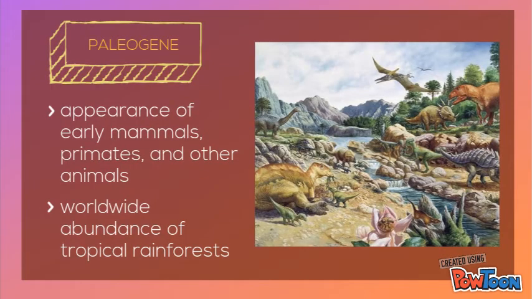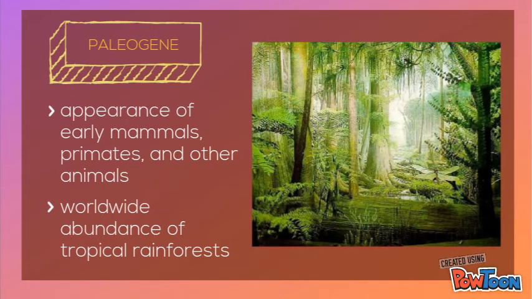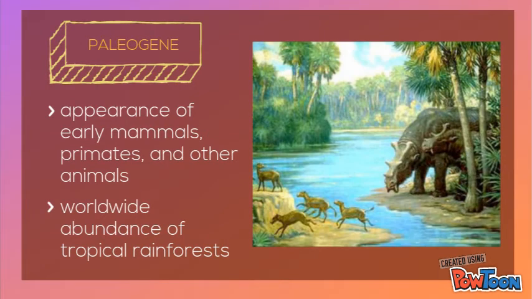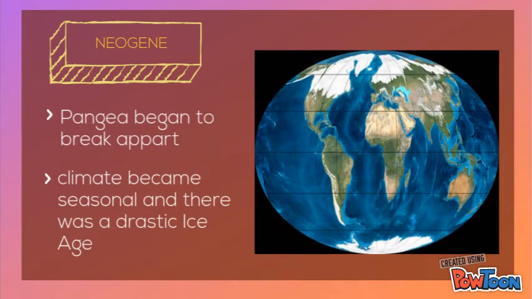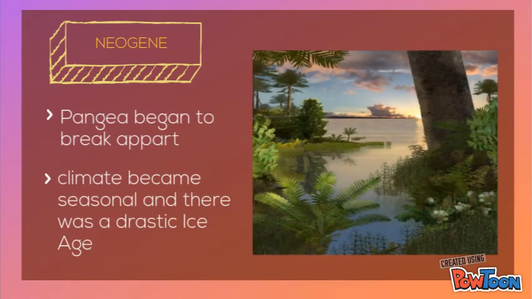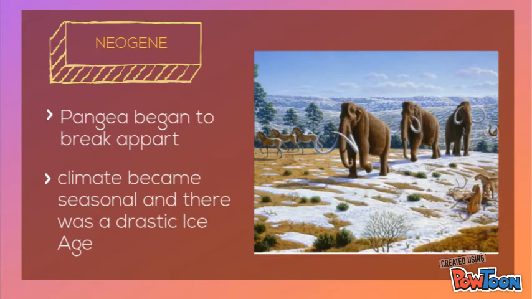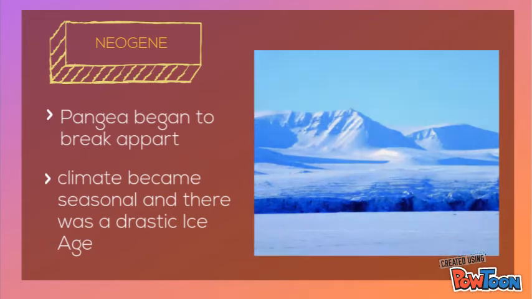During the Paleogene epoch, the first primates and early mammals appeared. There was also a worldwide abundance of tropical rainforests. By the Neogene epoch, Pangaea had begun to break apart. The global climate became seasonal, and the Neogene epoch saw a drastic cooling.